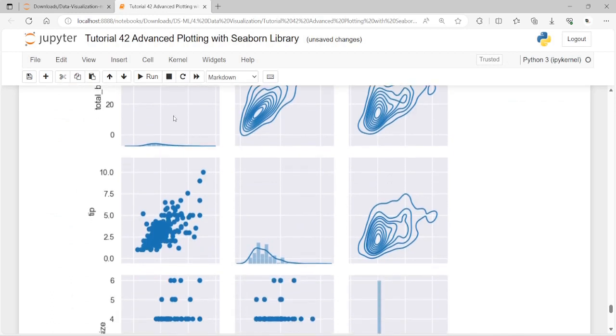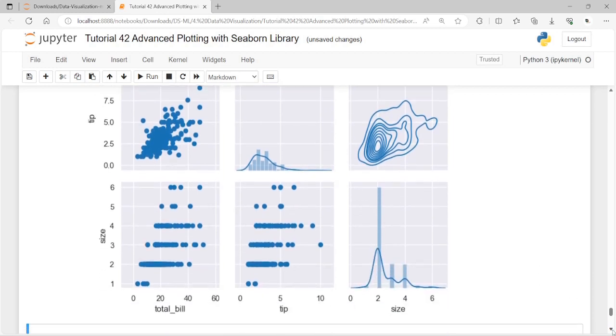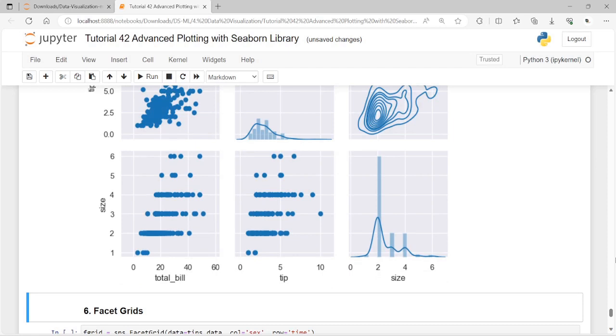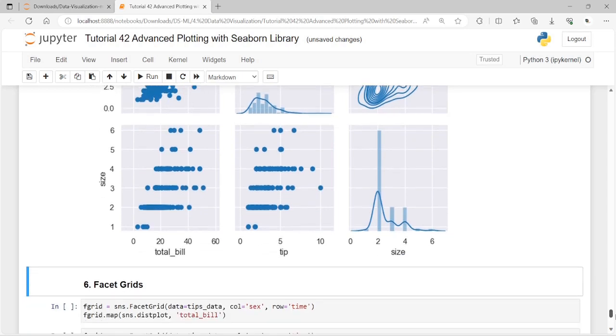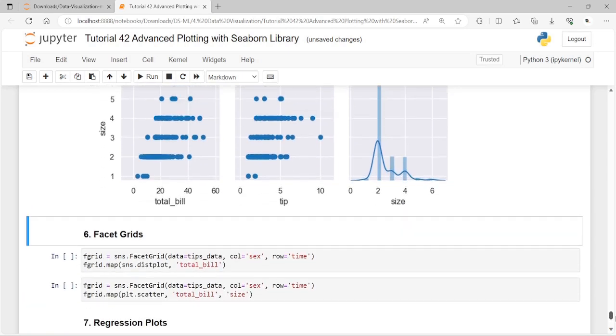So see, in the diagonal we have the distribution and scatter plot, and of course we have the kernel density also. So these are all the different pair grid functions.